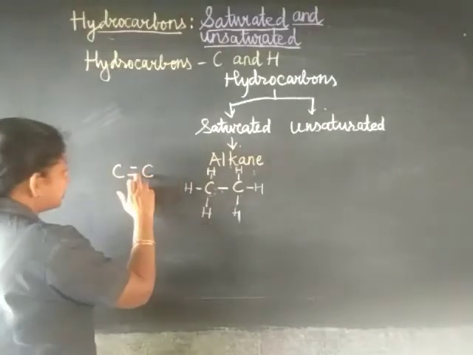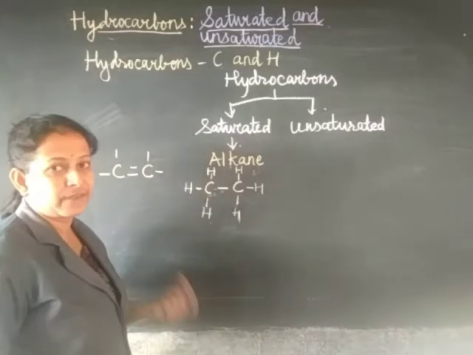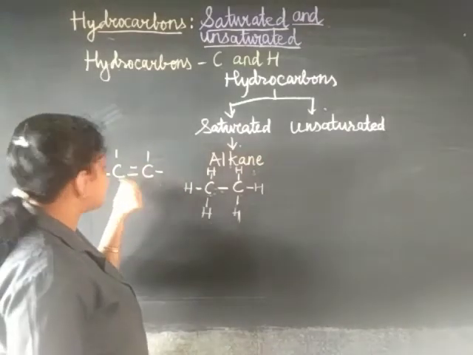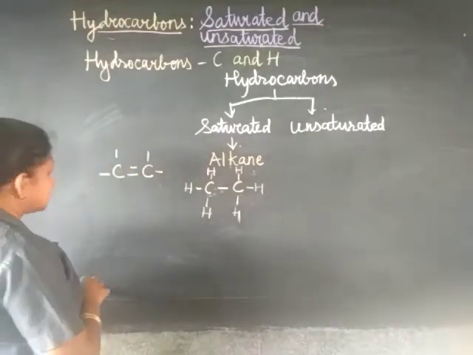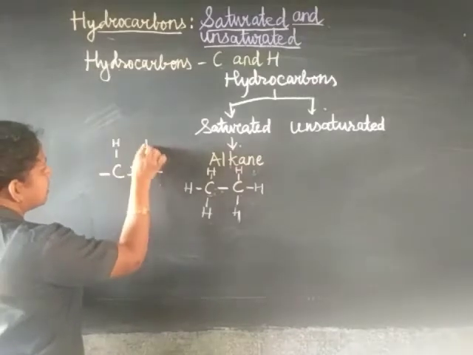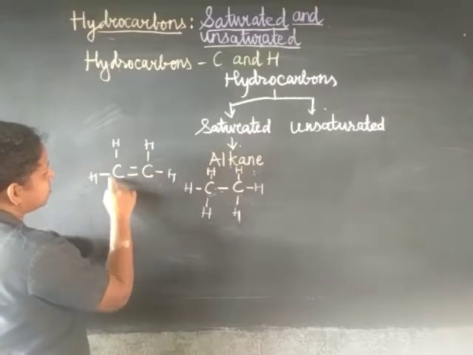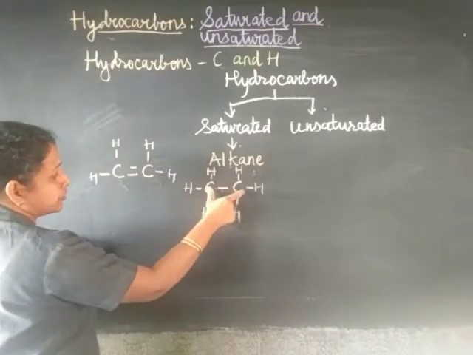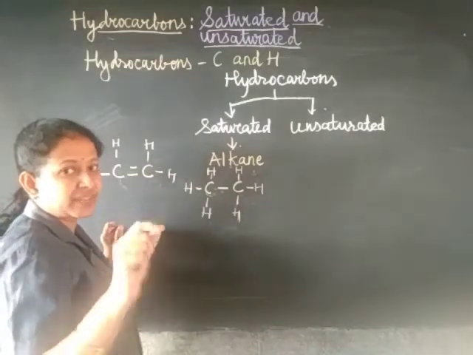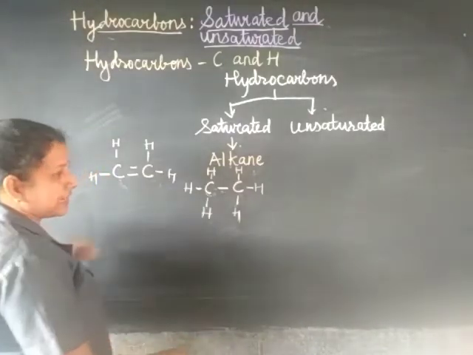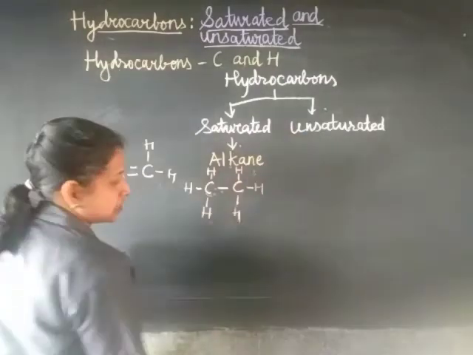Okay, so here it is 1, 2, 3 and 4, and 1, 2, 3 and 4. Tetravalency you have to always remember, you have to satisfy the tetravalency of the carbon. And since it is a hydrocarbon, the atom which gets added here is hydrogen, hydrogen, hydrogen, hydrogen. So how many hydrogens are there? Again remember, this is 2 carbon atoms, and 2 carbon atoms start with the prefix ETH. What it will be called, I will teach you a little later, but before that I will explain what unsaturated hydrocarbons are.